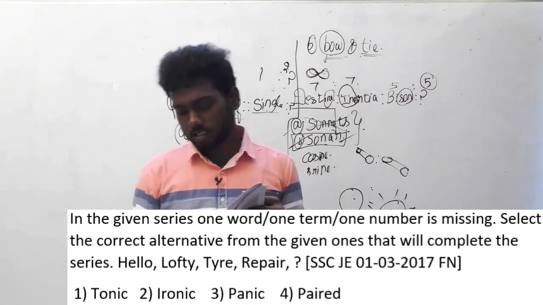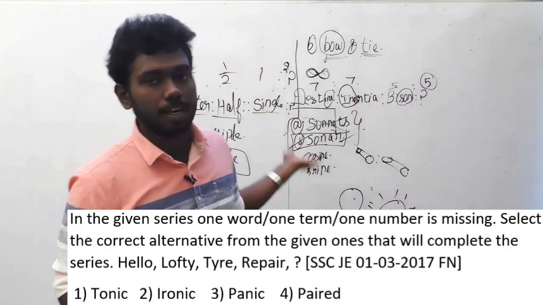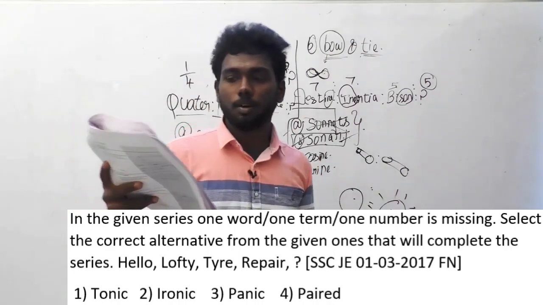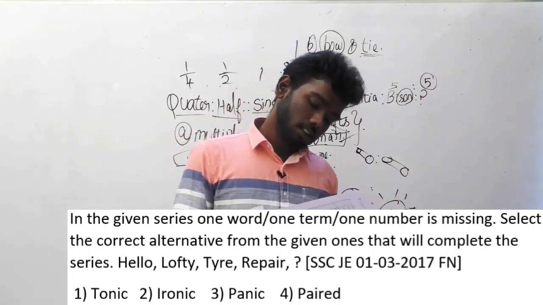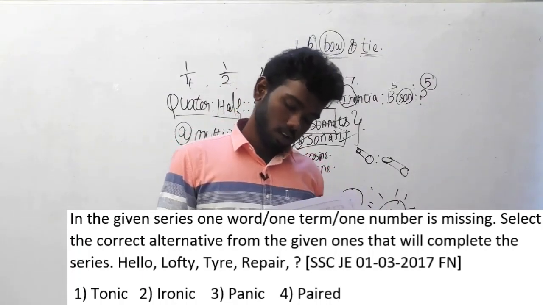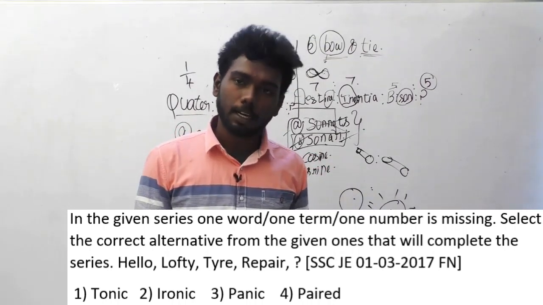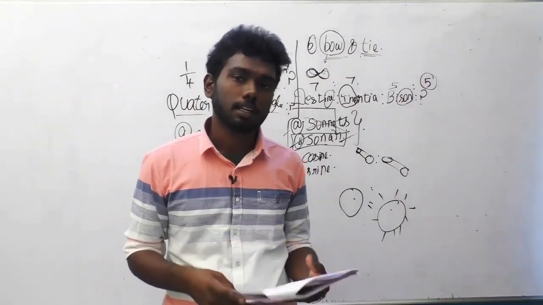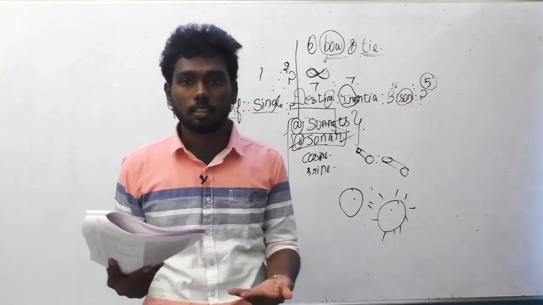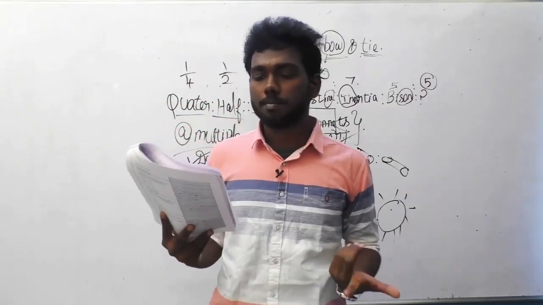Again guys, the same logic which we have been solving for many questions here. The simple logic is that the last 2 alphabets of the first word equal the first 2 alphabets of the next word. Considering the final word repair, its last 2 alphabets are IR, so you must select the option that has IR in its starting. Ironic has IR in its starting. So it's option B, ironic.